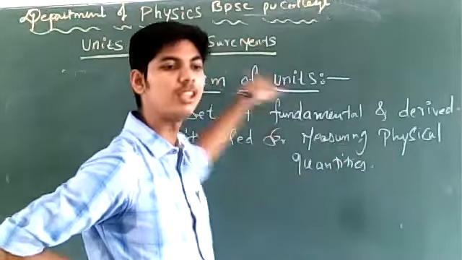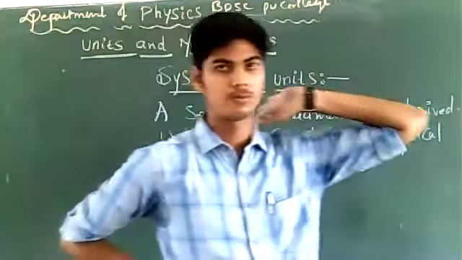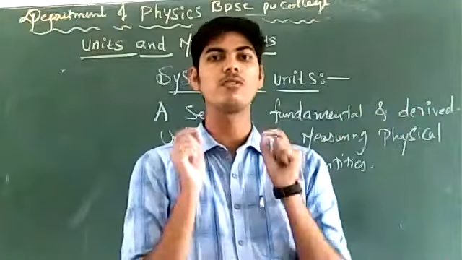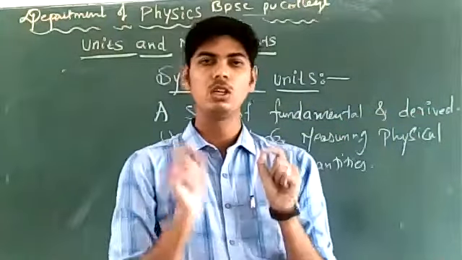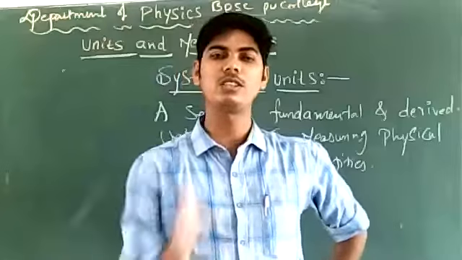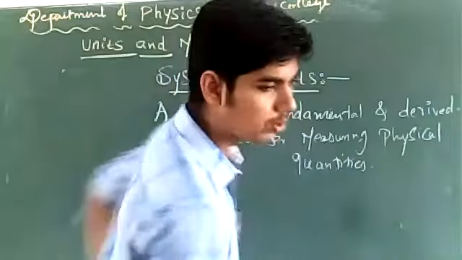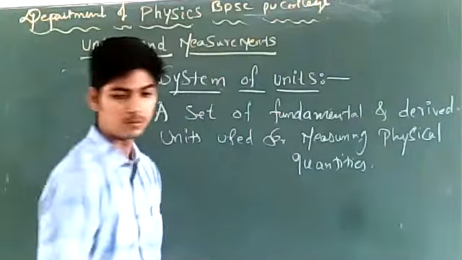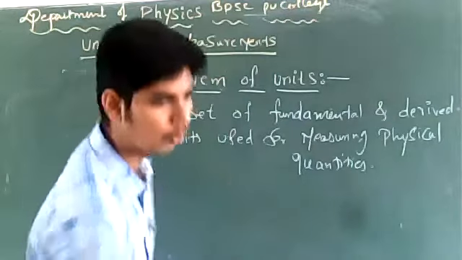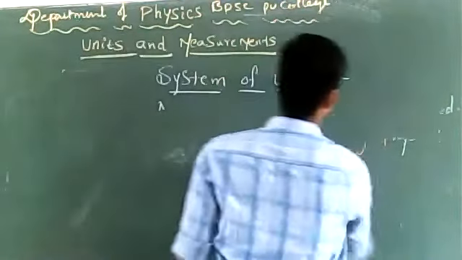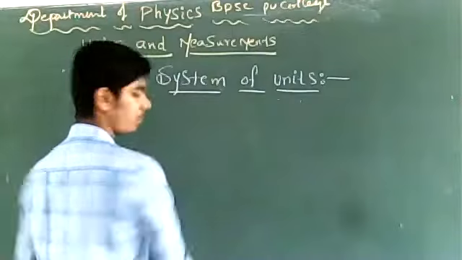This set of fundamental and derived units used for measurement of physical quantities is called system of units. Actually, there are four systems of unit.